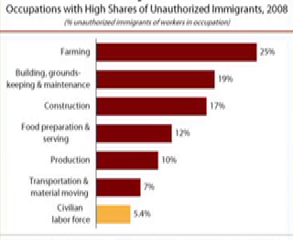This bar graph shows the different careers in which illegal immigrants work. Farming and labor jobs make up the majority of their work, which almost entirely consists of careers that do not require trained skills.